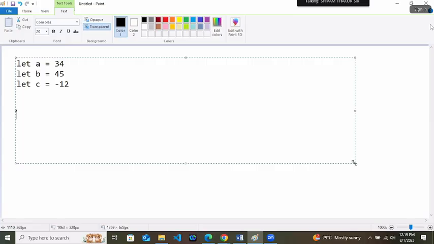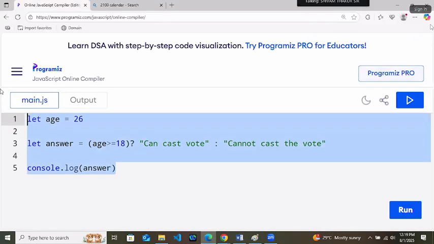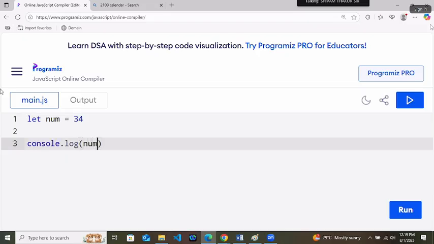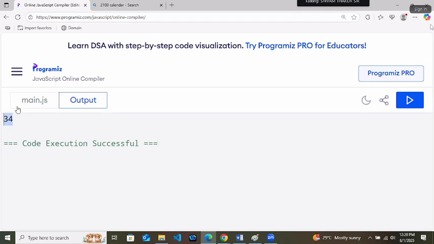You have to check which number is the largest. Okay, one thing that we missed actually. If we want to print something, let's say the user is defining a number, let num equals 34, and I am asking you to print it. So you will write console.log(num) and you will get 34 as the answer.